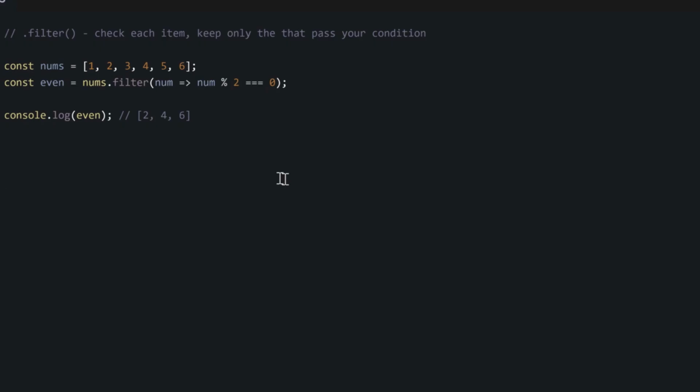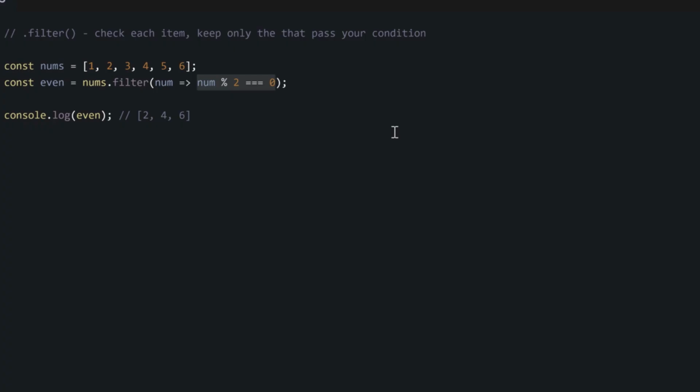Then we use the dot filter method, passing num as the first argument as usual to signify each of our items. Then after the arrow function sign, we write our condition. Now for this one, we are trying to check if any of our items is an even number, so that only the even numbers will be returned inside a new array.